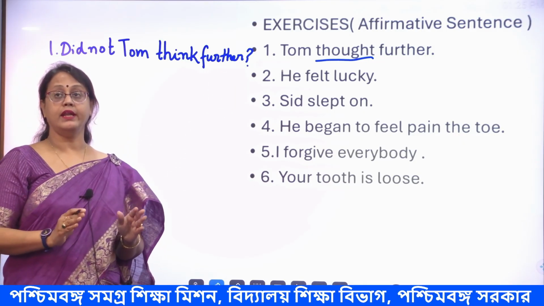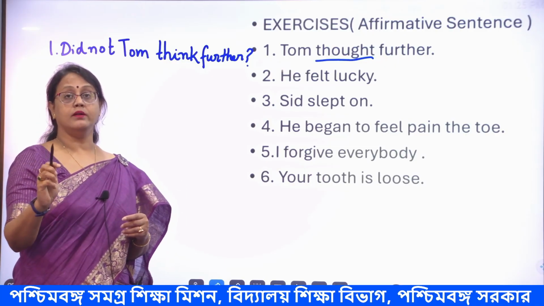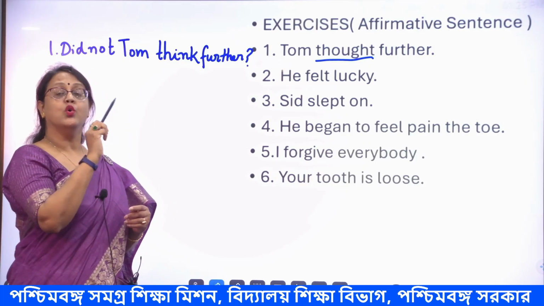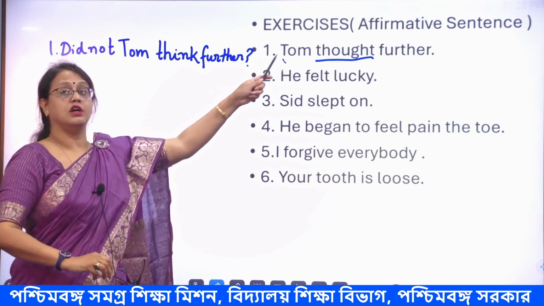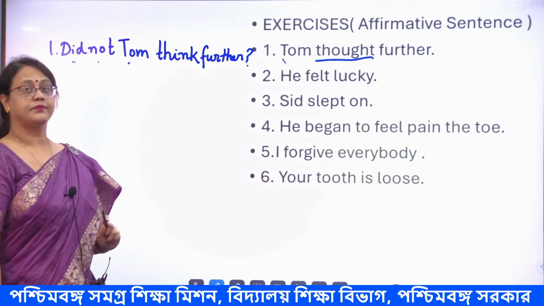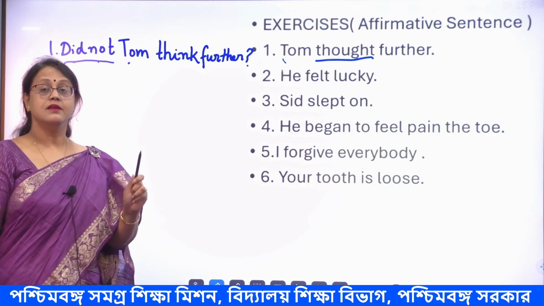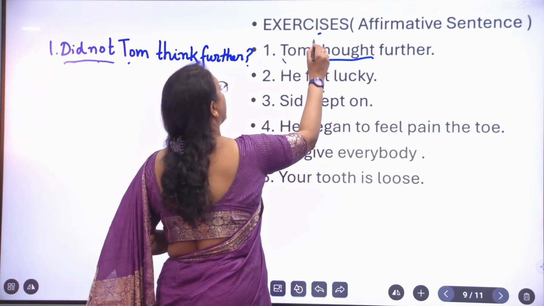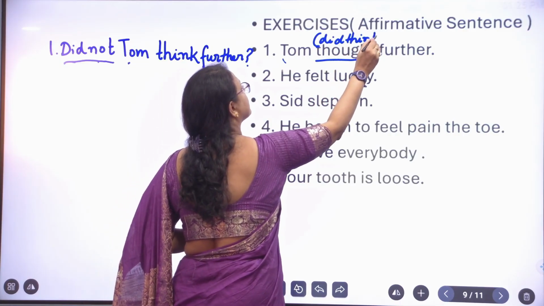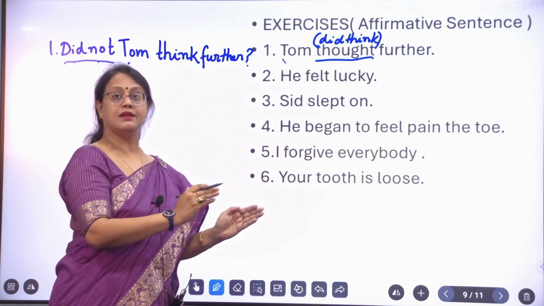While converting an affirmative sentence into an interrogative one, rule number 1, the auxiliary verb has to be in front of the subject. Who is the subject here? Tom is the subject here. So before Tom, we have to write the auxiliary form did not. From where did we get this word did not? Because here we have the word thought, which means did think.